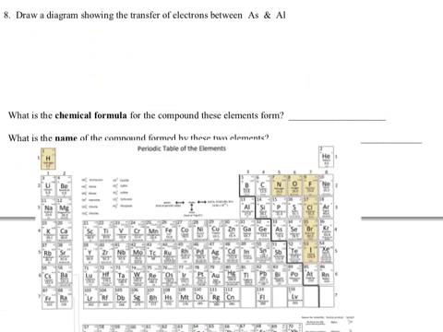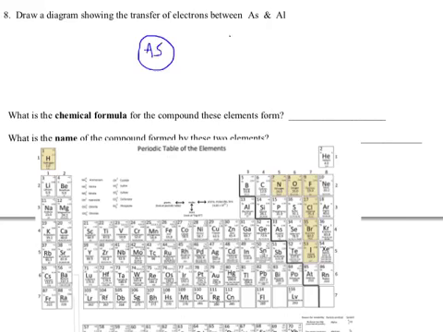Alright, last one. This time between arsenic and aluminum. Here's arsenic. We can see it's going to be a -3 because it wants to gain 3 electrons. Aluminum, I see here, is a +3 because it has 3 valence electrons, and being a metal, it has to get rid of them to look like neon. So here we go. Arsenic. It's going to go here. Look, I found my stylus.